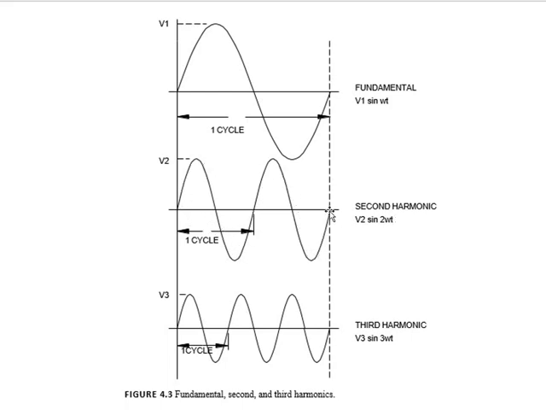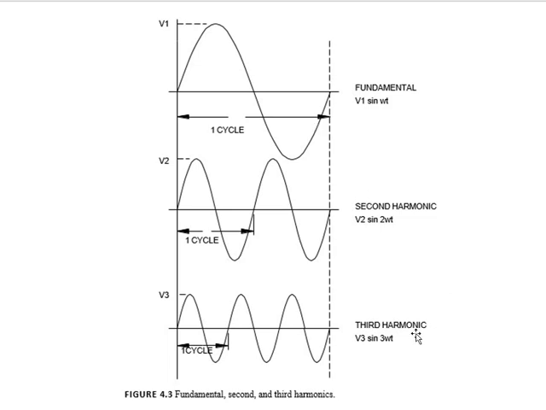Because as we see, this is the frequency 50 hertz, and this is the frequency 100 hertz, because it is 2 omega t, multiplied by 2. So 2 into 50 is 100 hertz, and 1 by 100 is the time period for this waveform. So these are the two complete cycles which will be covered in one complete cycle of the fundamental for the second harmonic. This is one complete cycle, and it is half of the fundamental's time period.